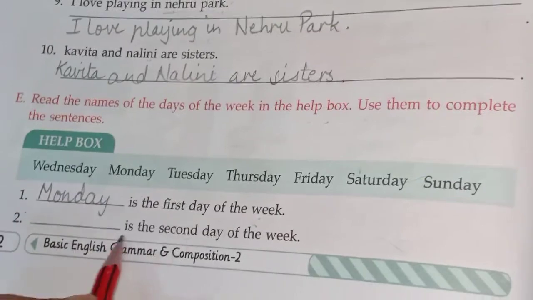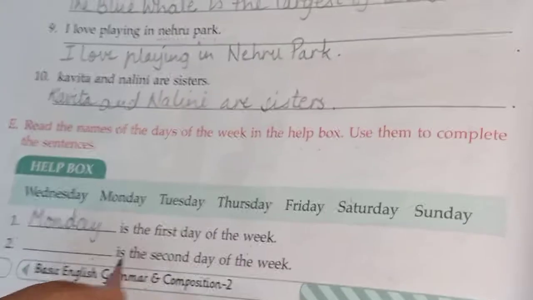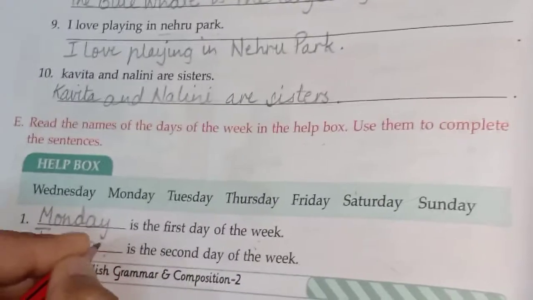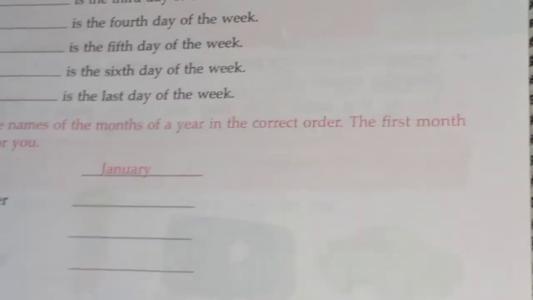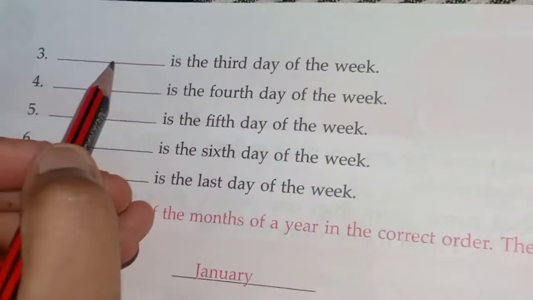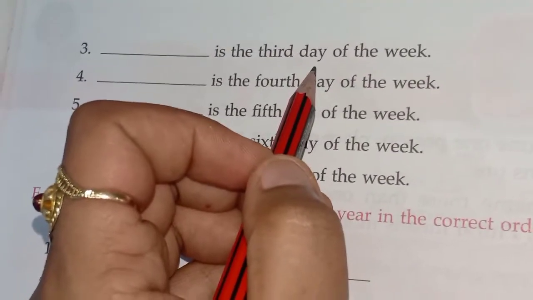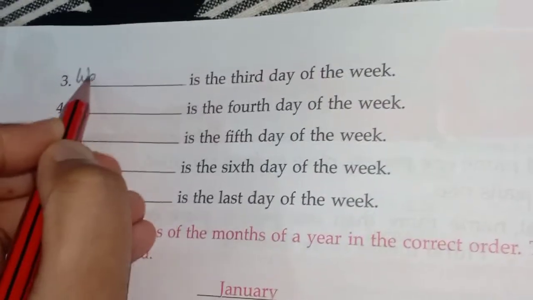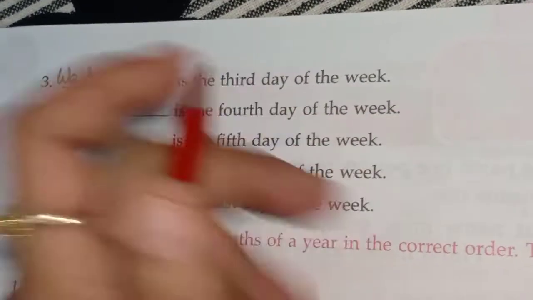Now second is dash is the second day of the week after Monday. Second day is Tuesday. So you will write Tuesday here, T-U-E-S-D-A-Y. Tuesday. Okay. Then next page, page number 13. Sentence number 3. Dash is the third day. First day was Monday. Second day was Tuesday. Then the third day will be Wednesday. So you will write W-E-D-N-E-S-D-A-Y. Wednesday.